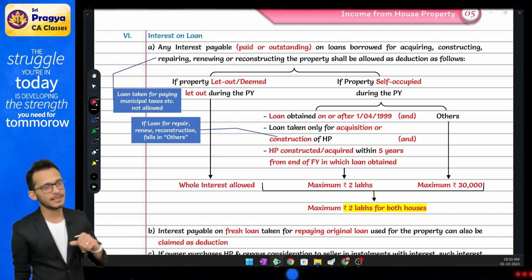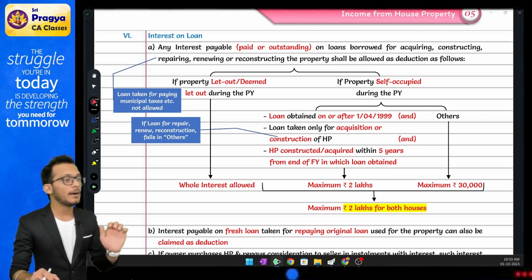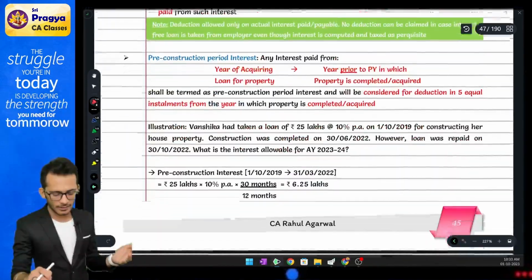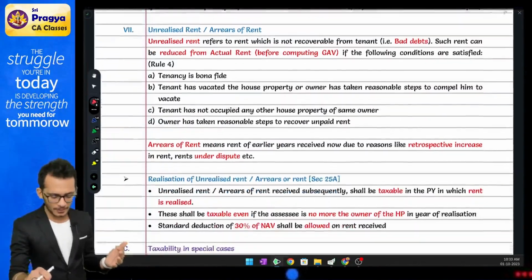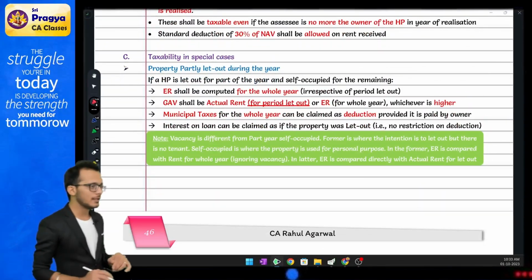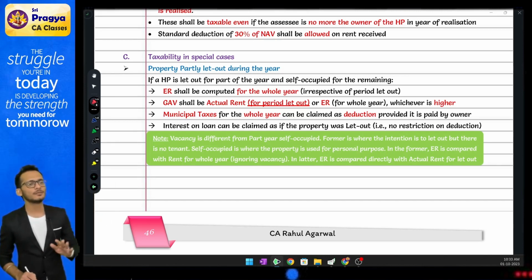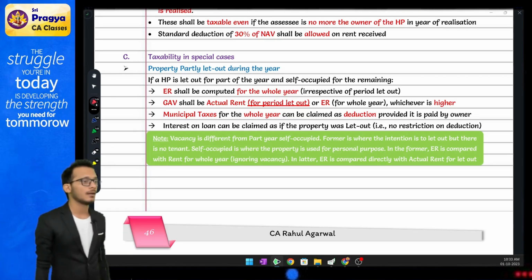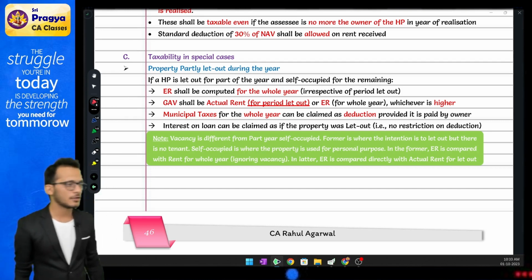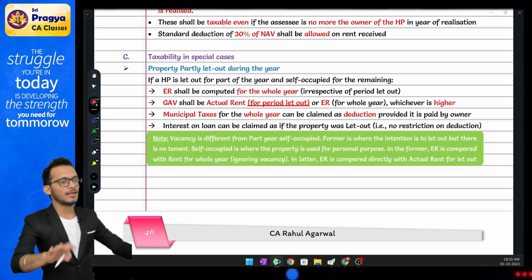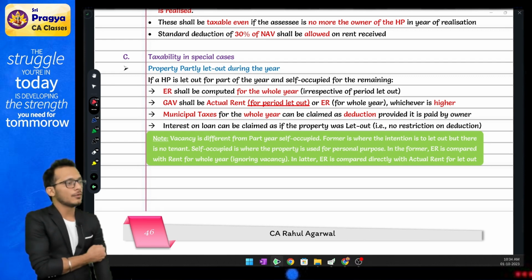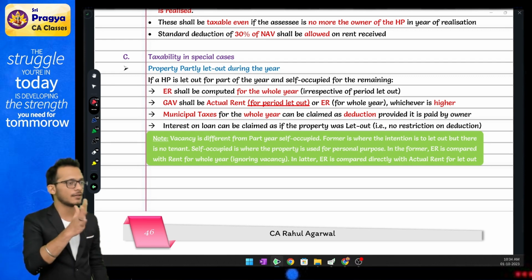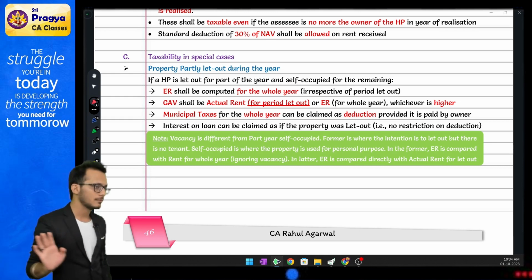Second one, they are coming and saying, I have the same house. Part of the year it was SOP and part of the year it was LOP. Income tax says, if that is the scenario, assume that the house was LOP for the whole year. For the whole year put together, you got the actual rent. Which means in this scenario, you will not assume the actual rent ignoring vacancy and all. You will take the actual rent.